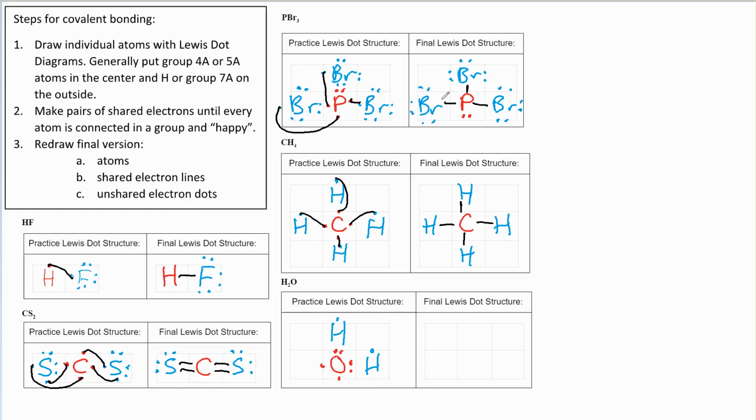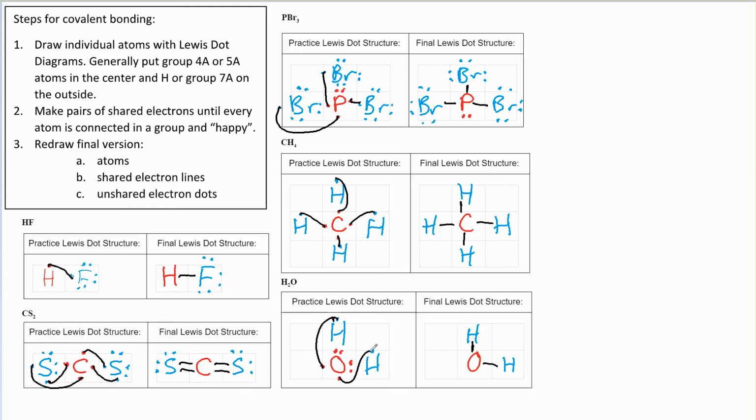Okay, and now to connect our lonely electrons into a shared pair, look like that. Okay, and we'll redraw first our atoms, then our lines, and we're going to make them short and straight. So I've got one line connecting my oxygen to my hydrogen, so that's one pair of shared electrons. Same thing here, I've got one pair of shared electrons, so a single line for a single covalent bond. And then we're going to fill in last with our unshared electron dots.